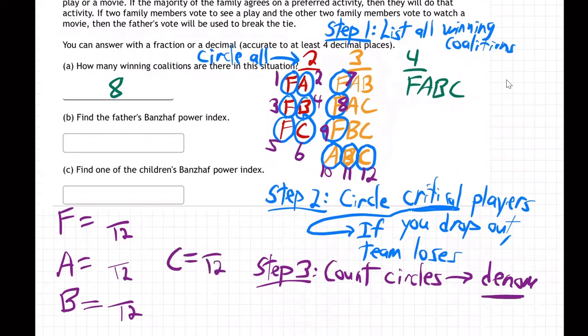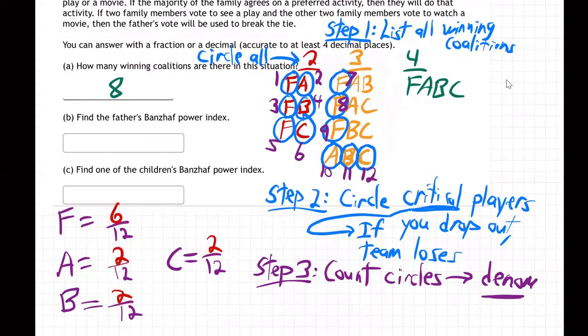Okay, then just count the tops. How many are father? 1, 2, 3, 4, 5, 6 fathers. 6 of the circles are fathers. How many are A? 1, 2. How many are B? 1, 2. And how many are C? 1, 2. Double check. Does that add up? 6, 7, 8, 9, 10, 11, 12. Yeah, that's all of them.